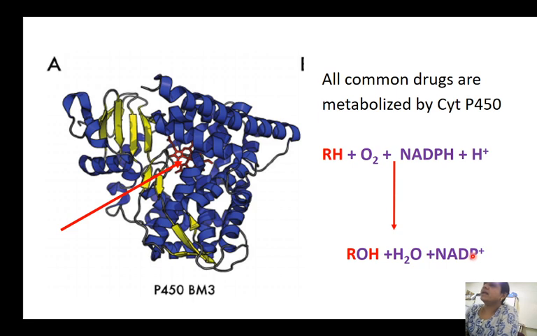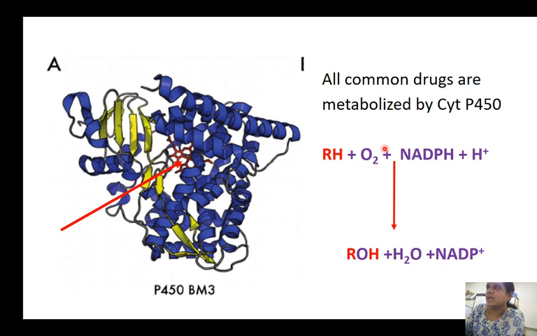To repeat again, if RH is the drug, it utilizes oxygen and NADPH plus H plus. One oxygen atom enters into the drug to form ROH. Then the other forms water. The H2 is provided by NADPH. This H plus will be providing the water.